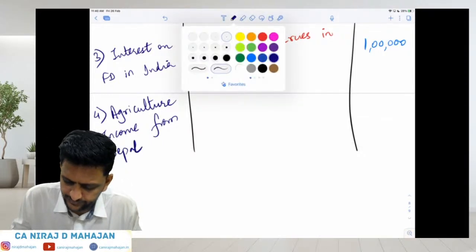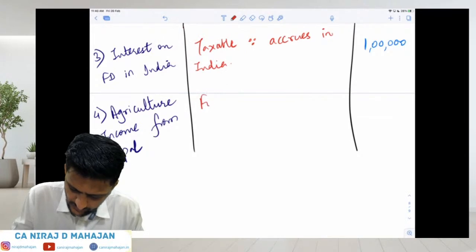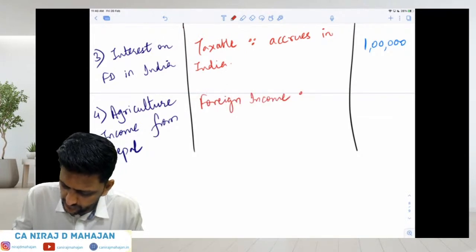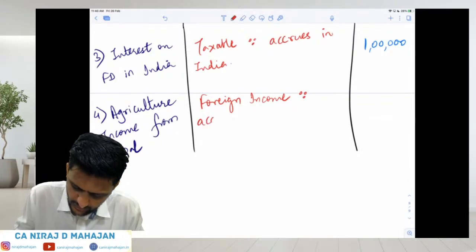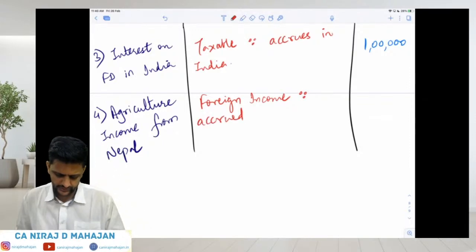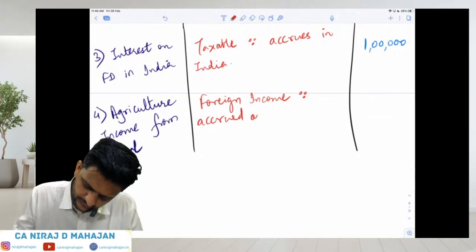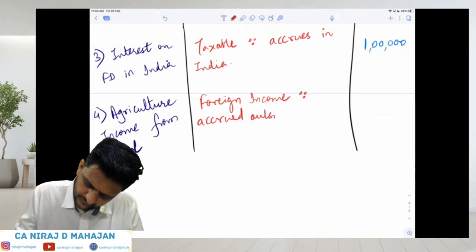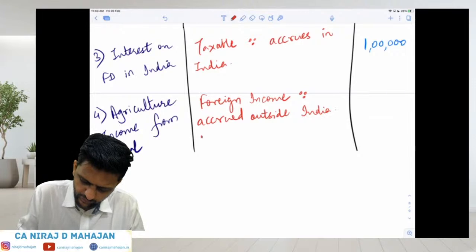It is foreign income, since it accrued outside India. Therefore, not taxable for NR.